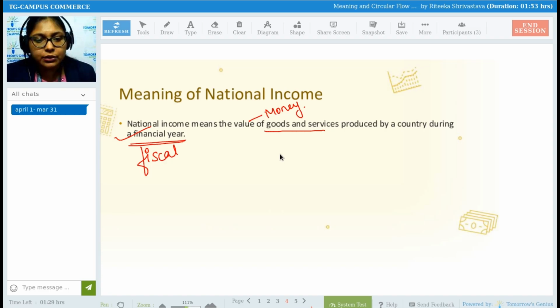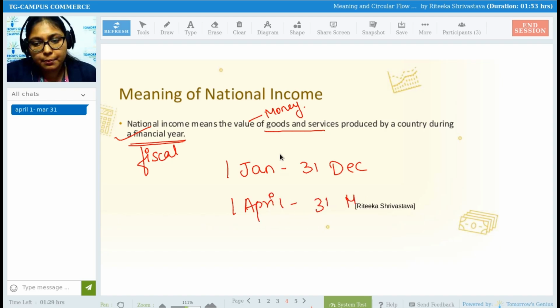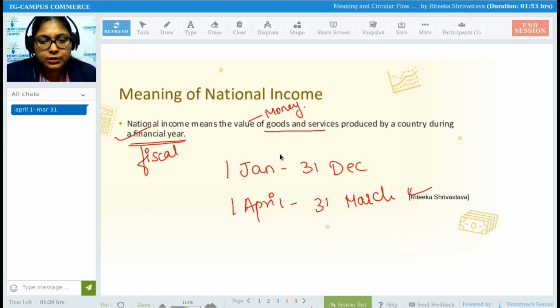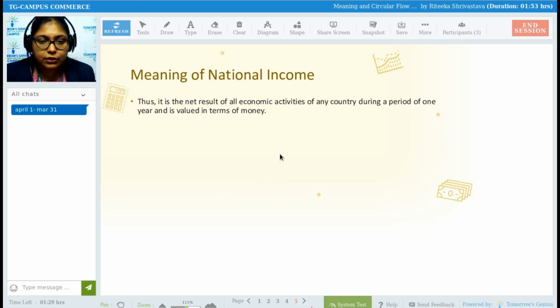There are basically two dates considered as financial year, from 1st January to 31st December, or from 1st April to 31st March. In India, maximum organizations follow the latter as a financial year, but many companies, many organizations do follow the former as well. But we are going to consider 1st April to 31st March as the standard financial year.